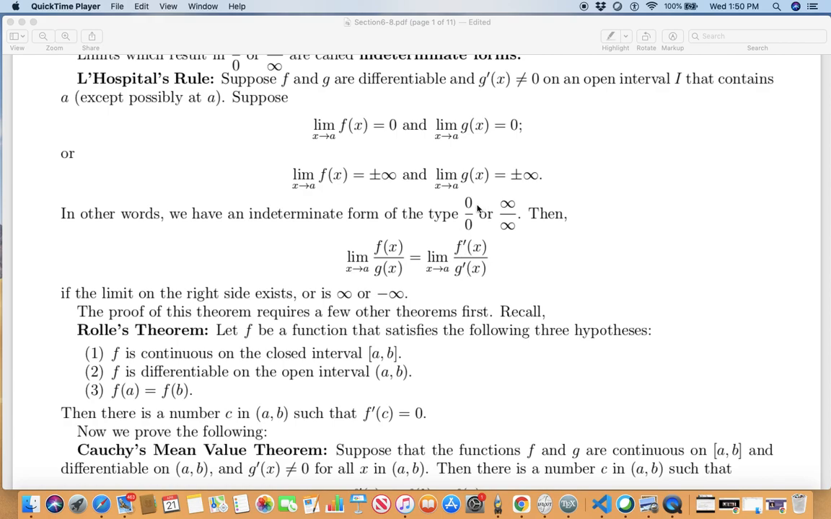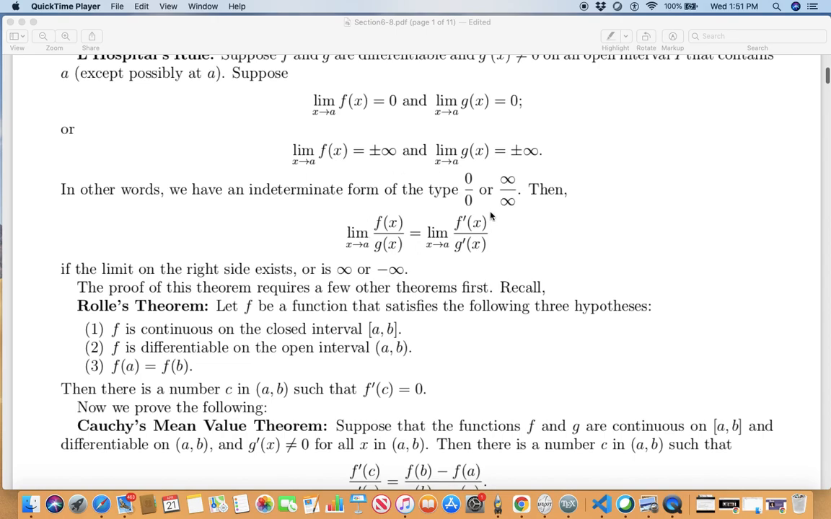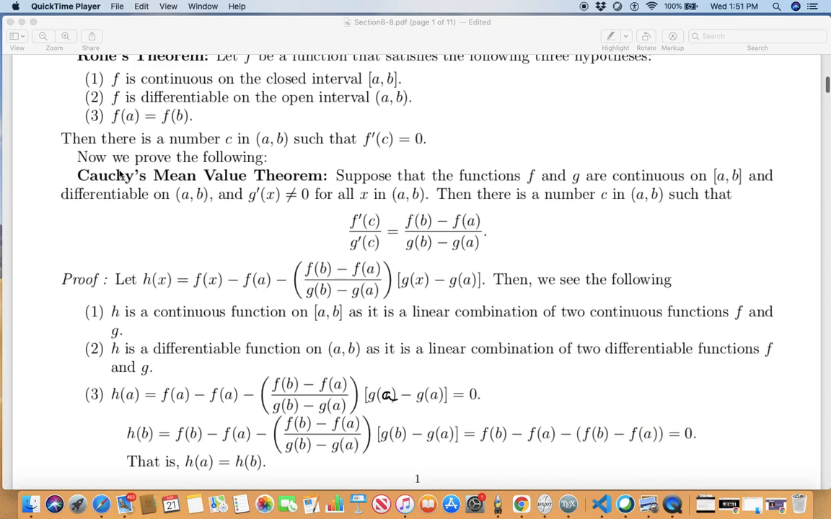So that is, when you hit indeterminate forms of 0 by 0 or infinity by infinity, you may as well take derivatives. Okay. To prove this, we first needed to prove Cauchy's mean value theorem. If you have two functions f and g which are continuous on the closed interval [a, b], differentiable on the open interval (a, b), and g prime(x) is non-zero for every x in the open interval (a, b), then there is a number c in the open interval (a, b) such that, okay, that was a mouthful.